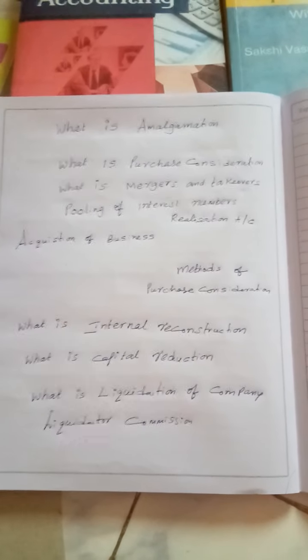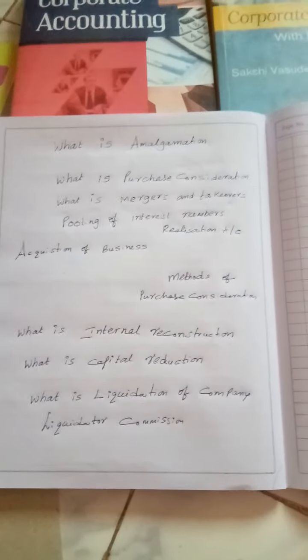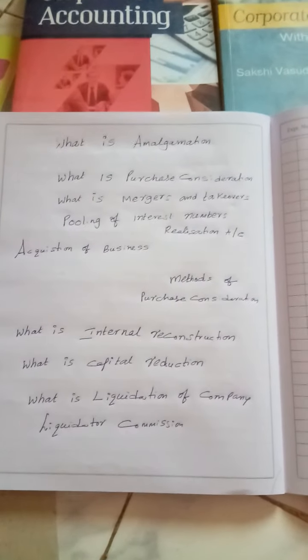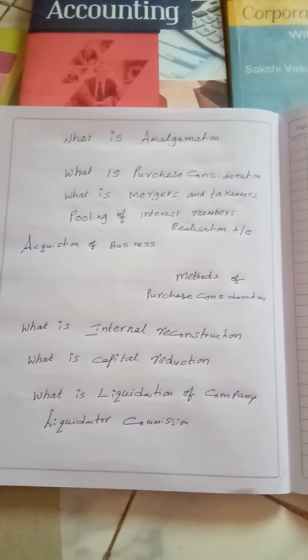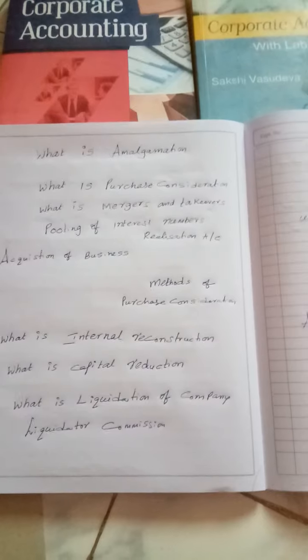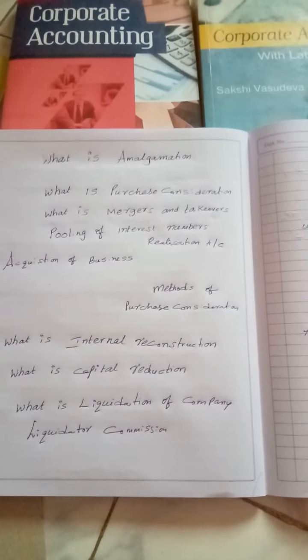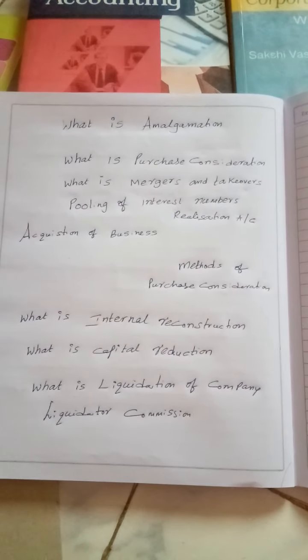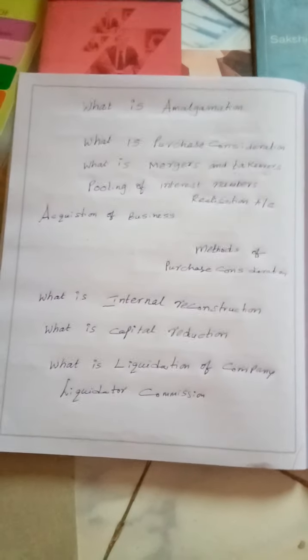So my dear students, in corporate accounts, in this particular class, we learned about amalgamation, we learned about acquisition of business, we learned about internal reconstruction, and we have also seen liquidation of the company. These are all very important topics in relation to companies. Amalgamation means the merger of 2 or more companies for the purpose of forming a new company. Once again, I am saying the merger of 2 or more companies. If Moon company is there, if Star company is there, and another company like Planet company is formed to take over the assets and liabilities of these 2 companies, that means when amalgamation happens, the old companies will lose their existence and a new company will be formed.